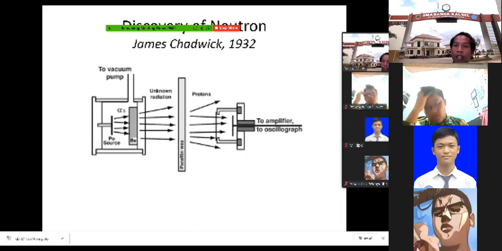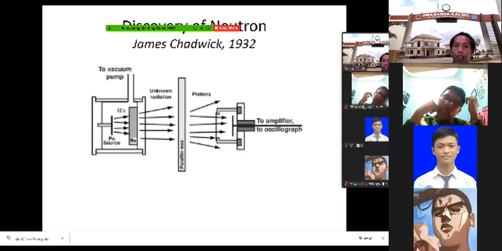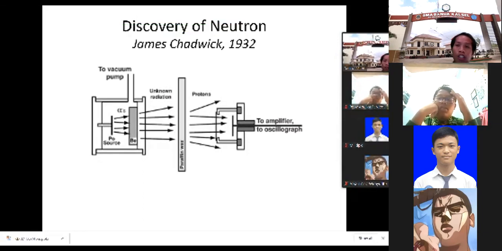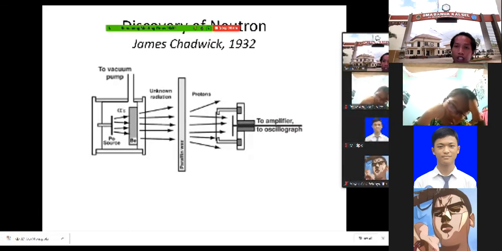But how do you know the charge? Because there is no attraction and no repulsion between this unknown particle and the proton. So this unknown particle is seen to be neutral. That's why this neutral particle is different from the proton and different from the electron. So this is a new particle and it is called a neutron.